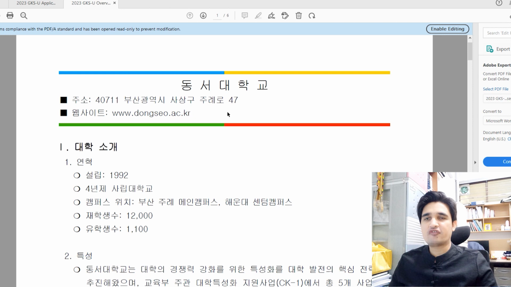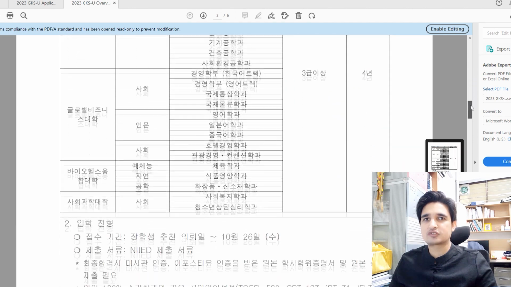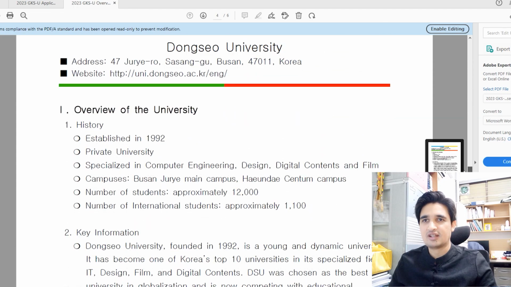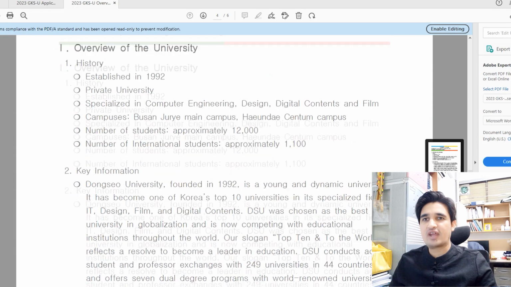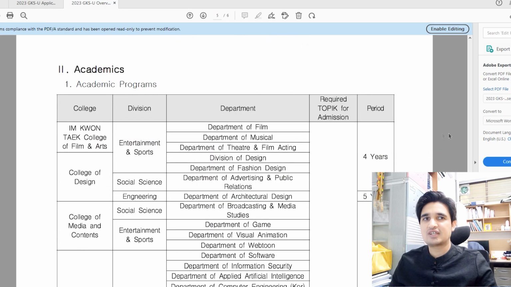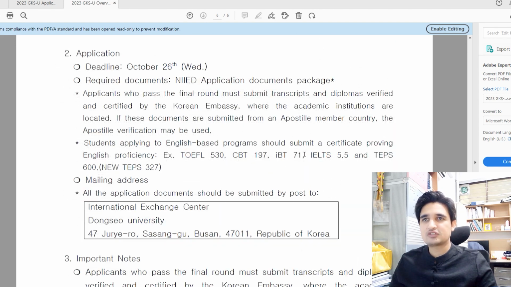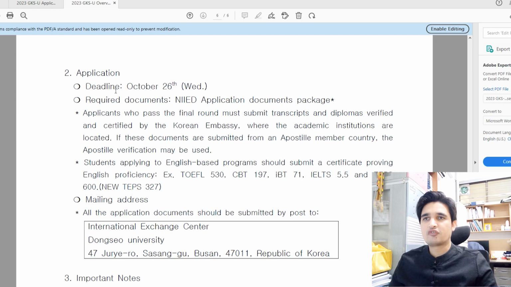If you click on the PDF file of Dongseo University, this file will open. It has information in both Korean and English, and I know that most candidates don't know Korean, so please skip the Korean portion and scroll down to the English information. There you can find all the information about this university, check the departments available in the GKS undergraduate scholarship at Dongseo University, and check the deadline. For Dongseo University, the deadline is October 26th. Your documents must reach Dongseo University before October 26.